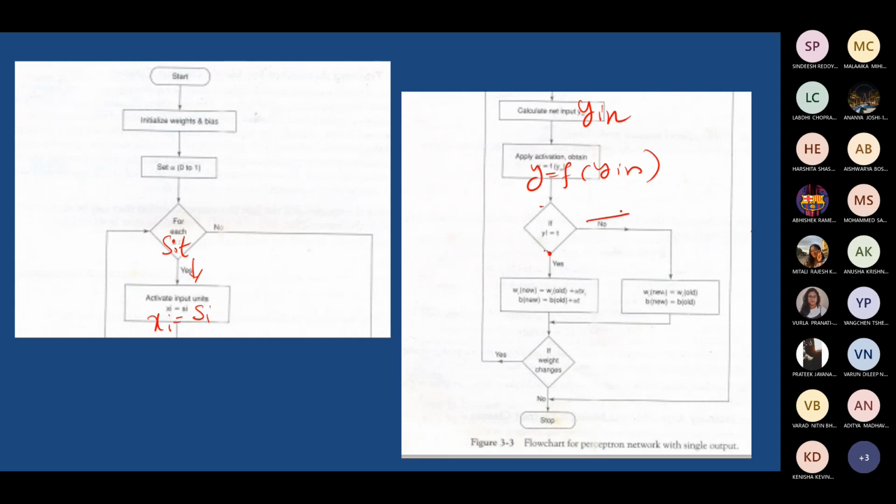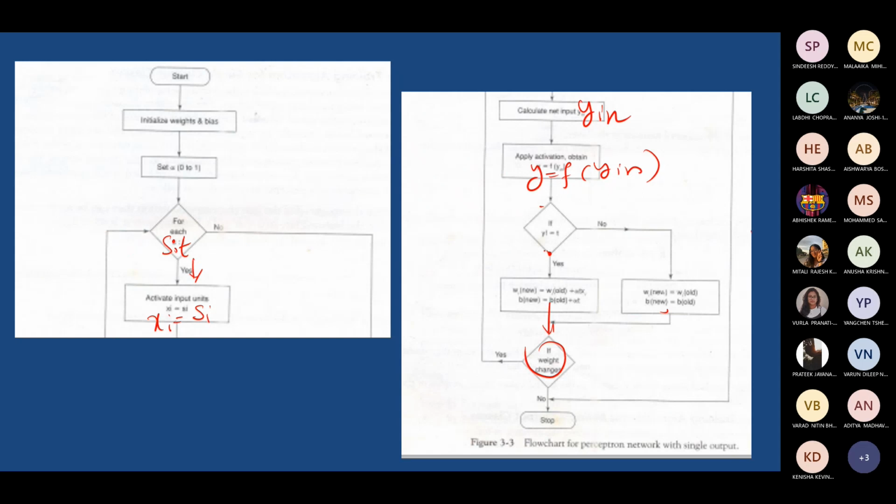But if there is no change of the weight, then you can stop. If the weight changes, yes, you have to repeat. You have to go here.